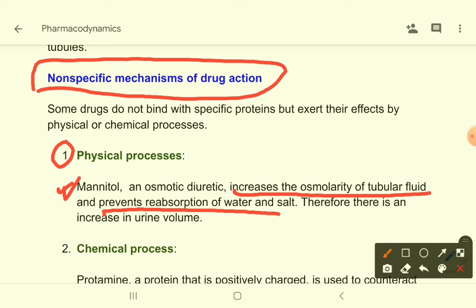Therefore there is an increase in urine volume. As you haven't studied the kidney systems yet, you will not understand this very well, but just remember for now that mannitol is an osmotic diuretic and it acts through a physical process. It changes the osmolarity of tubular fluid and prevents water and salt reabsorption, thereby it increases the urine volume.